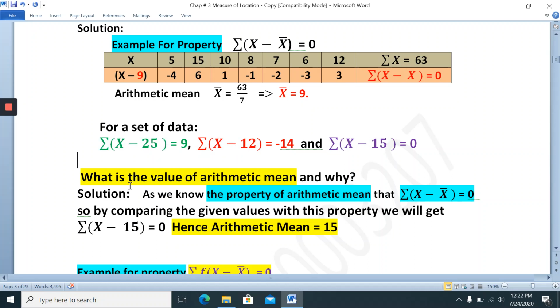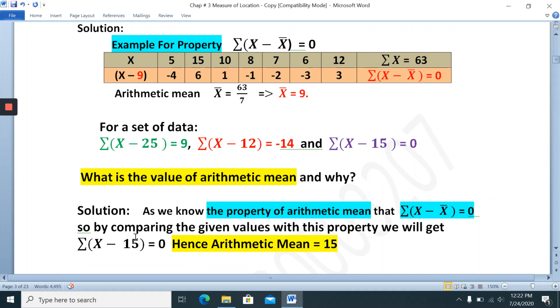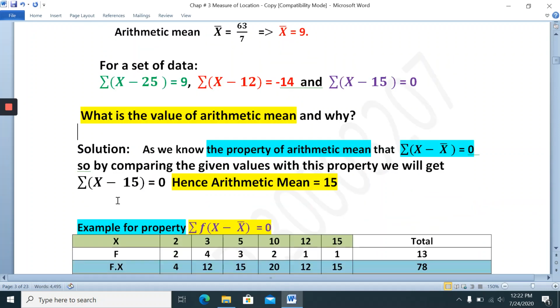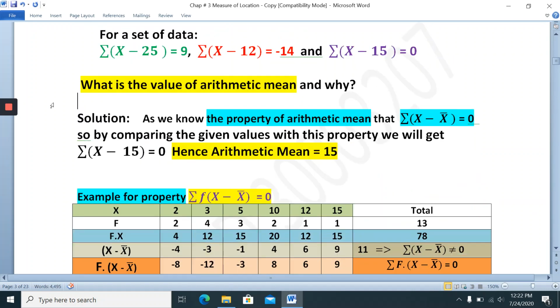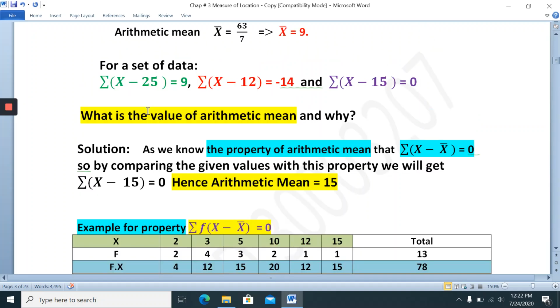And now they are asking, if this kind of information, what is the arithmetic mean and why? So this one now. According to the property, what is the property if without frequency?